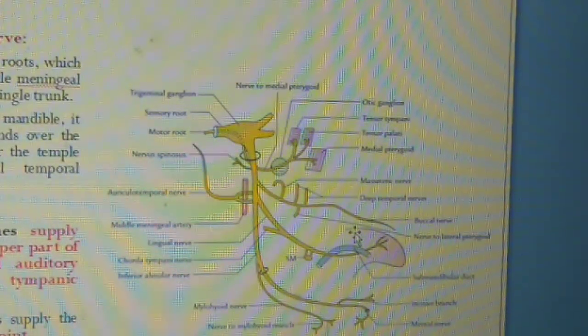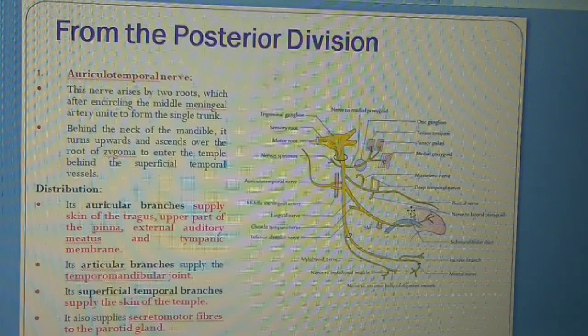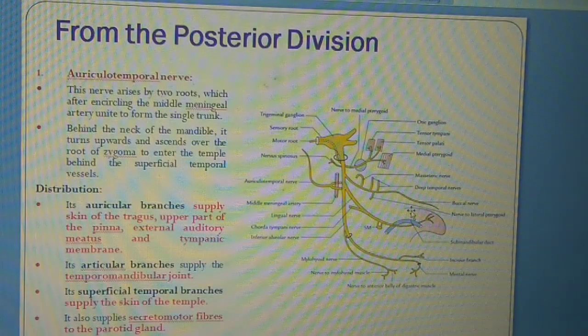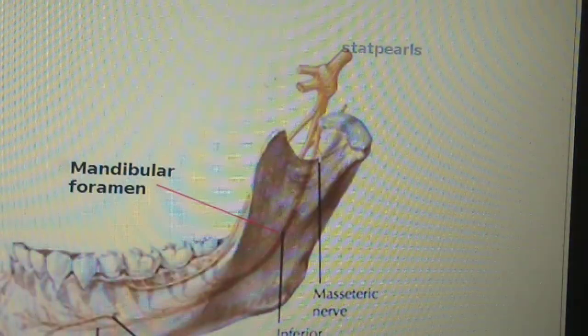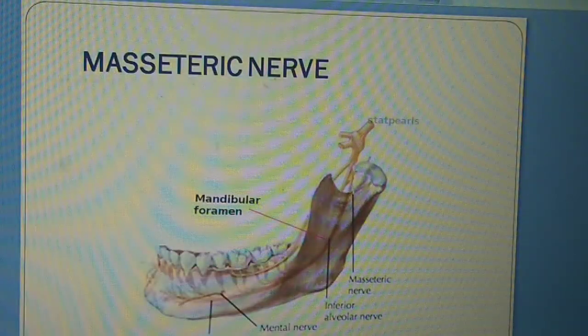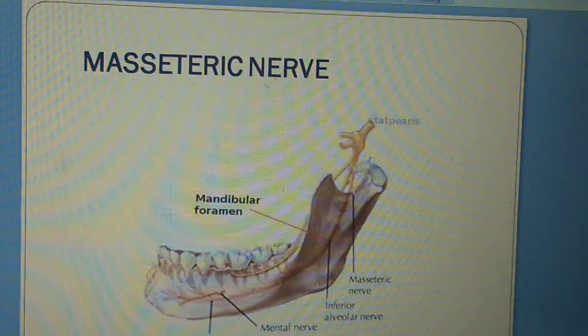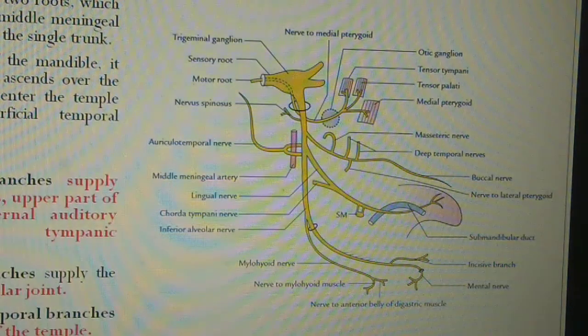Now we will discuss the branches from the posterior division of the mandibular nerve. If we talk about the posterior division of the mandibular nerve, the branches are the auriculotemporal nerve.